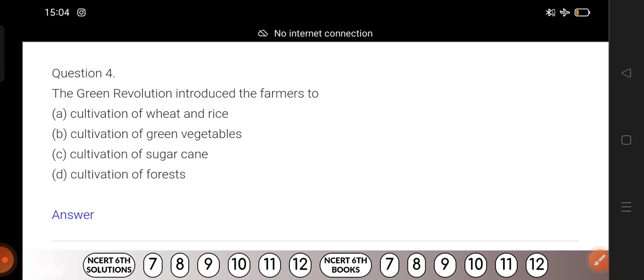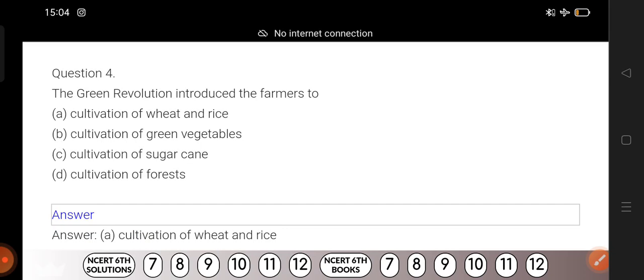Now question number 4. Green Revolution introduced the farmers to cultivation of what? Just go through the options. Green vegetables, sugar cane and forest. What could be the answer? After the Green Revolution, production of which crops increased rapidly? Just think, guess and answer. Now counting begins. 1, 2, 3. Okay, disclose the answer. Wheat and rice.